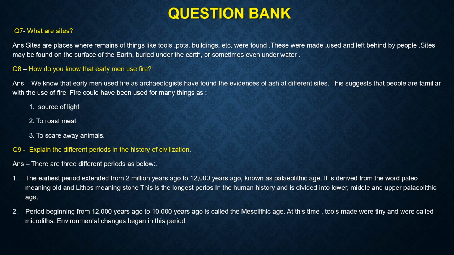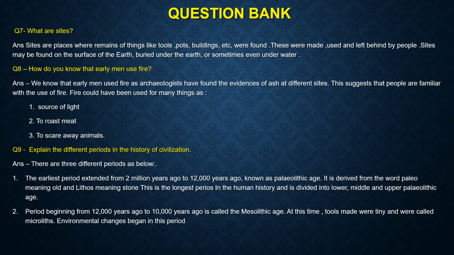The earliest period extended from 2 million years ago to 12,000 years ago, which was known as the Paleolithic age. It is derived from the word paleo meaning old and lithos meaning stone. This is the longest period in the human history and is divided into lower, middle and upper Paleolithic age.